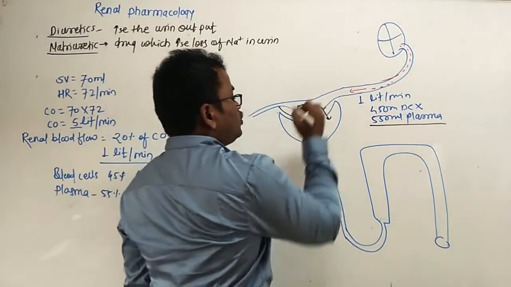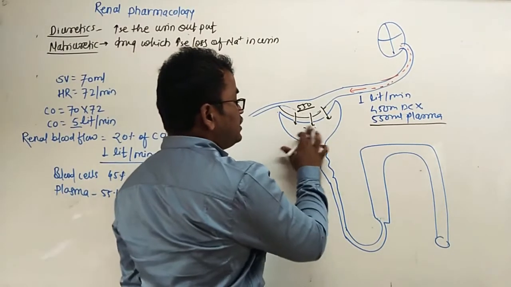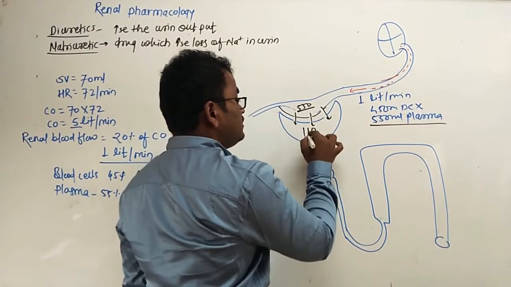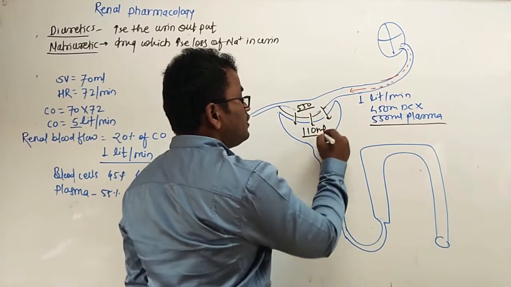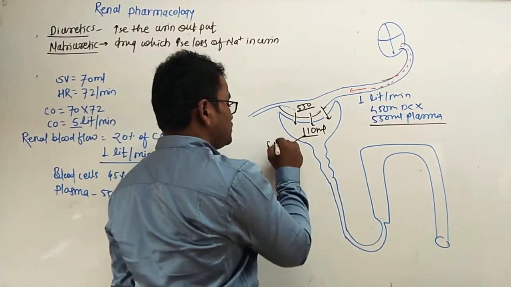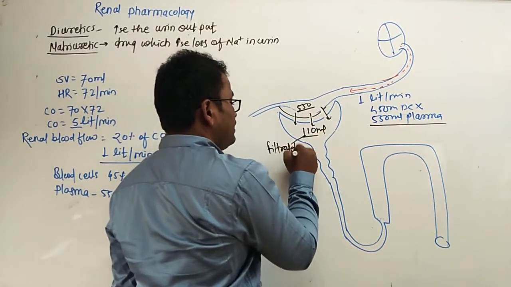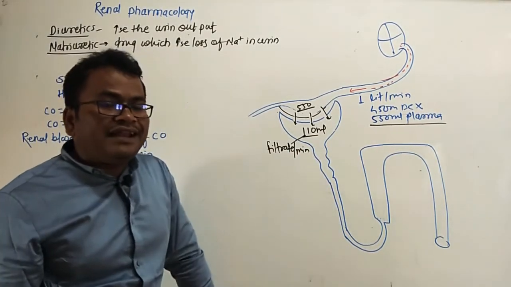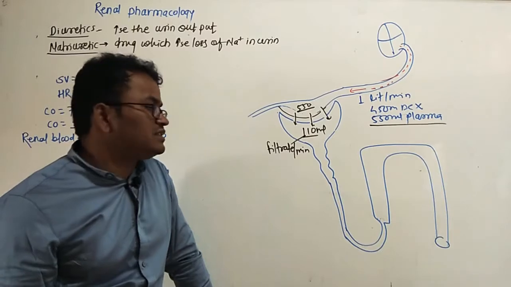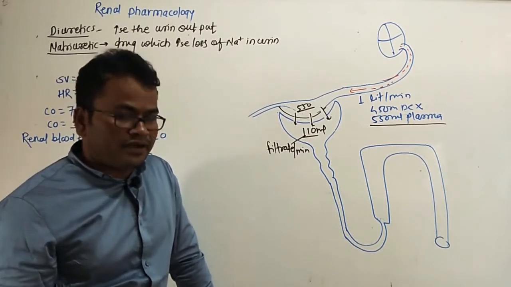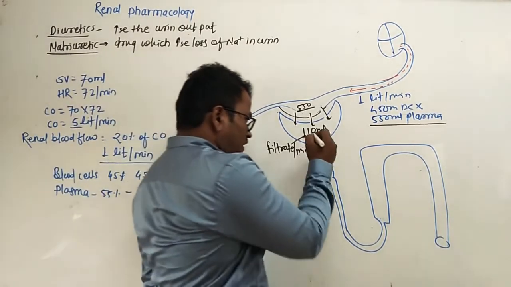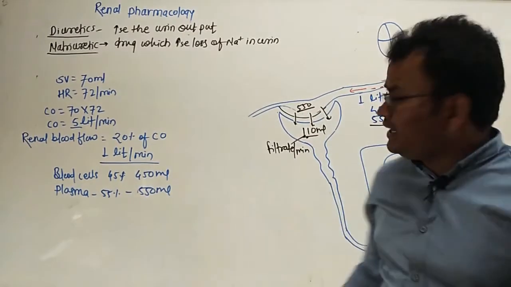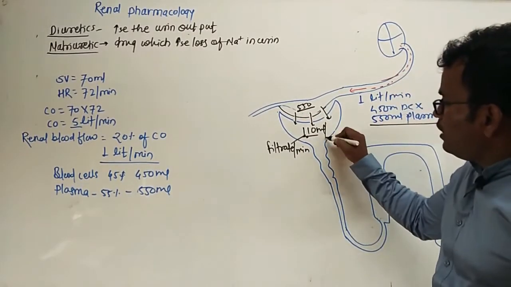So 20% of 550 is near about 110 ml of filtrate produced per minute. This is the production of filtrate per minute, 110 ml per minute.